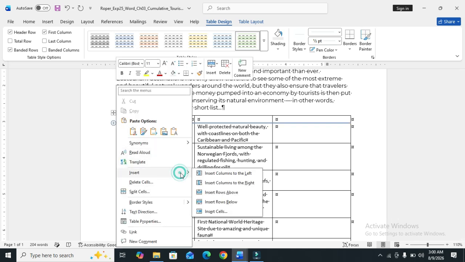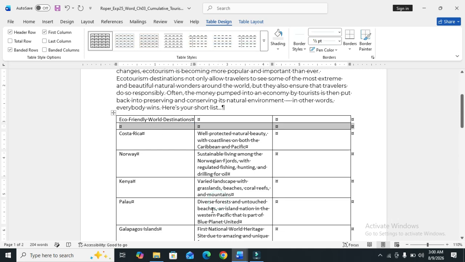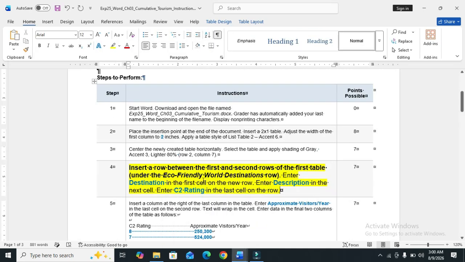We move to the insert row below. So we move to the question sheet and the next level of this is to enter the destination in the first cell on the new row.